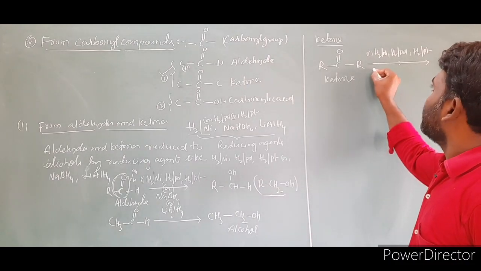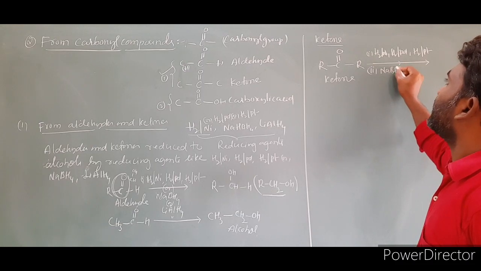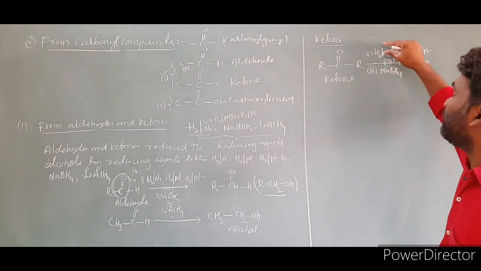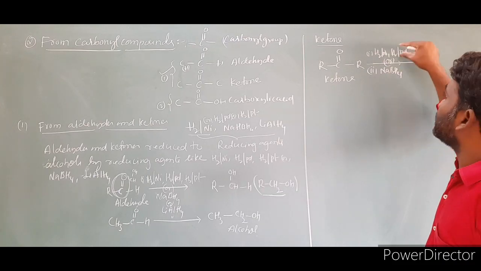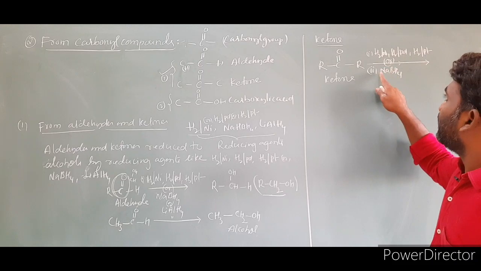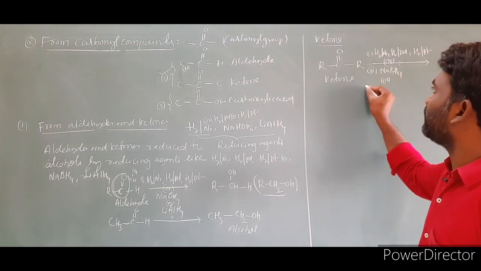Clear? Then the second reagent we can use is sodium borohydride, NaBH4. H2 by Ni you can use alone, H2 by Pt alone you can use, sodium borohydride you can use. You will get the same product.